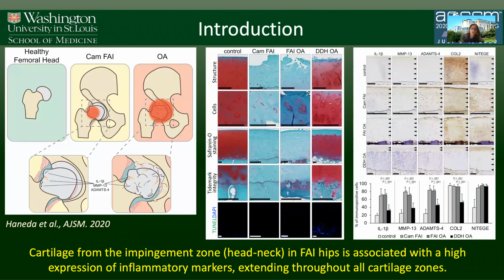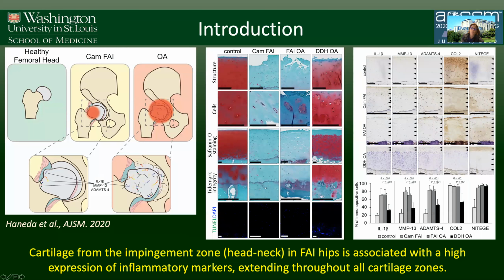Previously, our lab has shown that if you compare the cartilage from patients with CAM FAI to patients with advanced arthritis, these two groups present an articular cartilage with a similar phenotype. And this is basically an osteoarthritic phenotype with severe degeneration of the tissue.